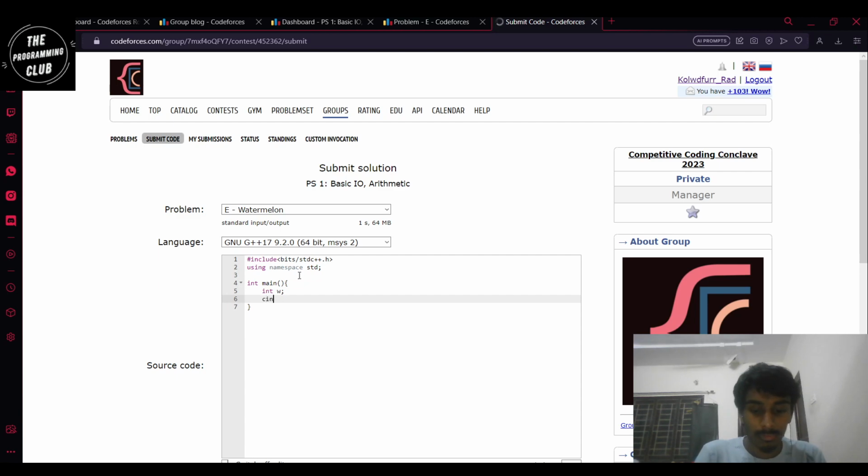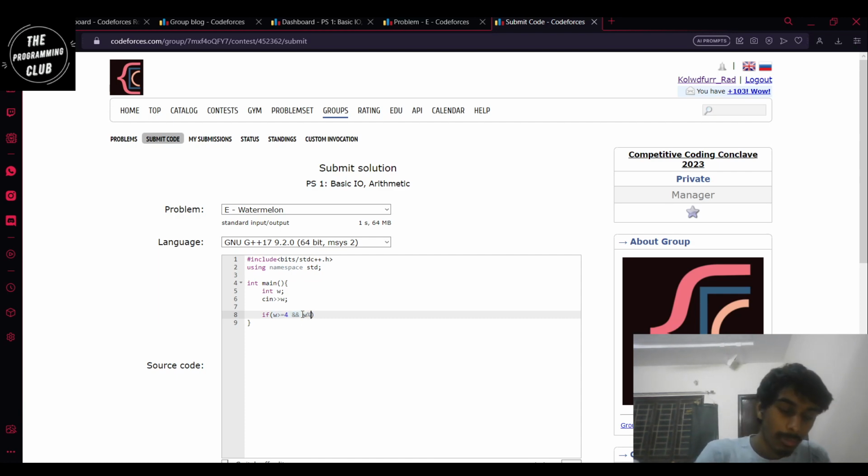Now let's write the if statement. If W is greater than or equal to 4, and this is the symbol for and, W is an even number. How do we write W is an even number? W, when divided by 2, remainder should equal 0.